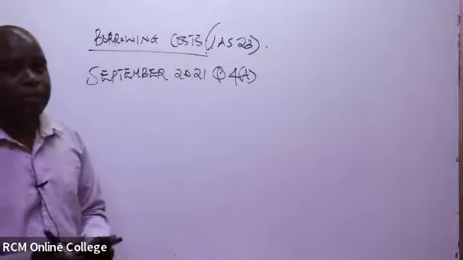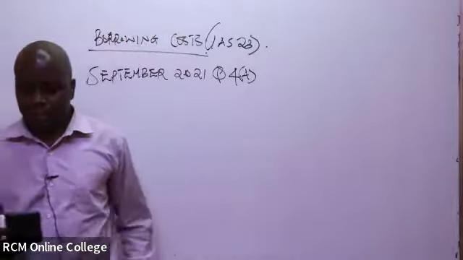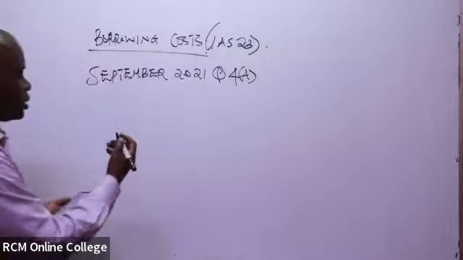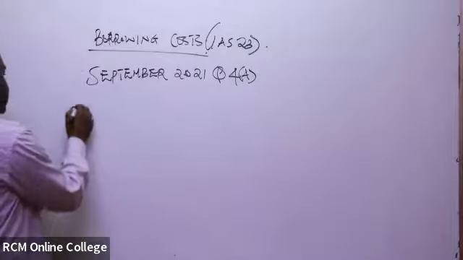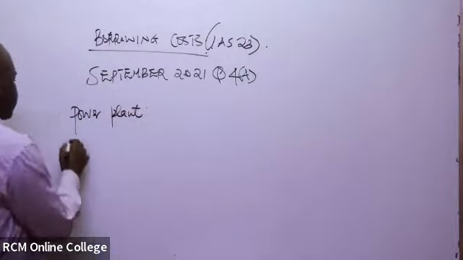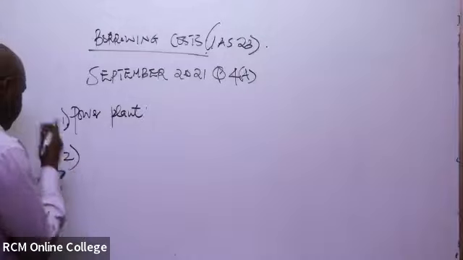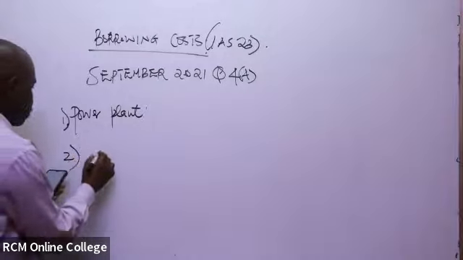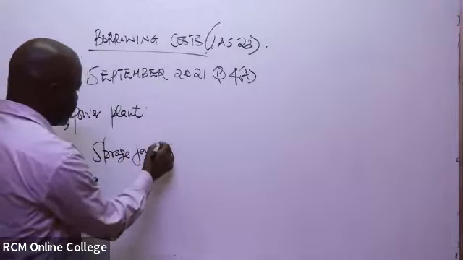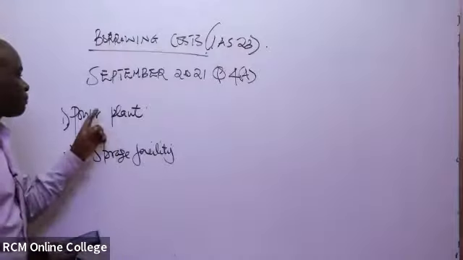But now we said, if you borrow a loan and it is used to, for example, construct a qualifying asset, you can see this amount of money was actually borrowed to construct two assets here. We have the power plant. The monies were borrowed to construct the power plant. Then number two, the 6% debenture was borrowed to construct the storage facility. So these are the qualifying assets.